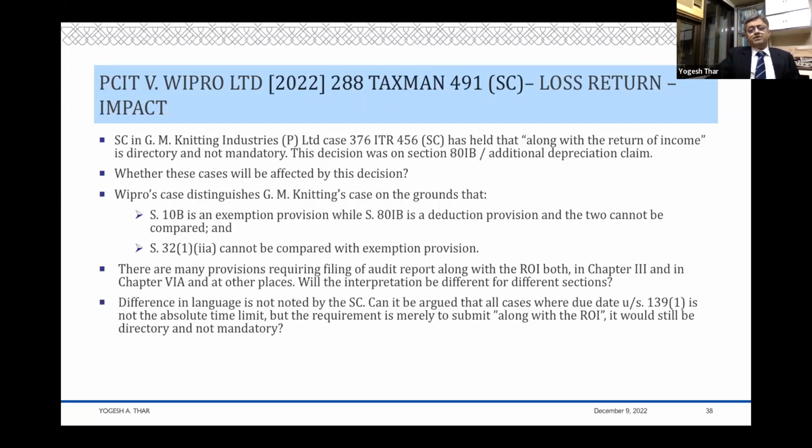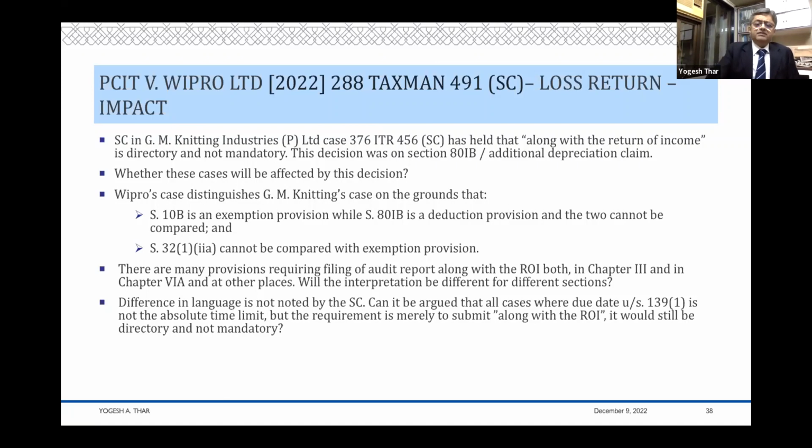Why? Because there are many provisions for filing an audit report along with the return of income, not only in chapter 6A, but also in chapter 3. Will the interpretation be different in different sections? So if I have to claim an exemption under 10(23A) and I have to file an audit report along with the return of income, then this particular case law will apply. But if I want to claim 80IB in chapter 6A, then this case law will not apply, but the earlier case law will apply. That sort of a situation comes out from this decision.